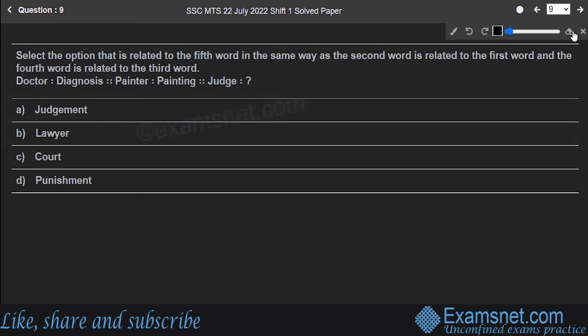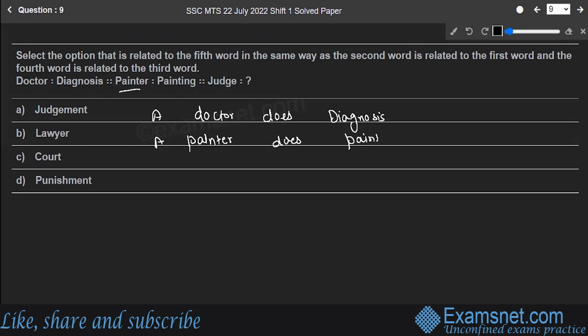Okay, so let's read them. First pair, doctor and diagnosis. A doctor does the diagnosis. Similarly, a painter does painting.